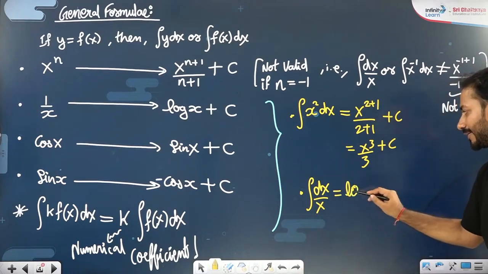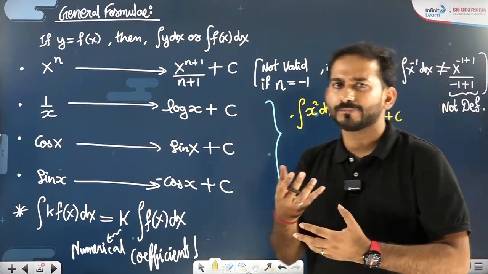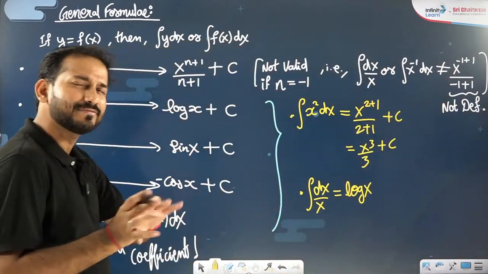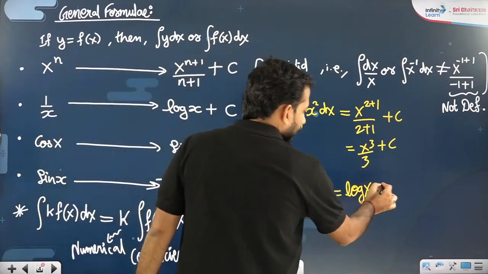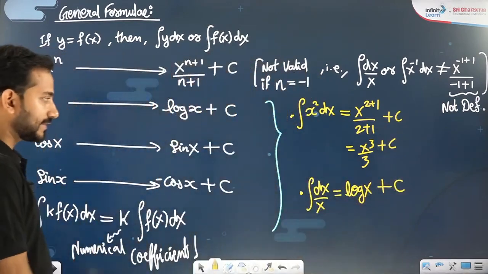Log x or ln x, what is the major difference between the two? Why do we denote it by log x or ln x? These things we will discuss separately in logarithm. So the log topic we will take separately. It is log x plus c.